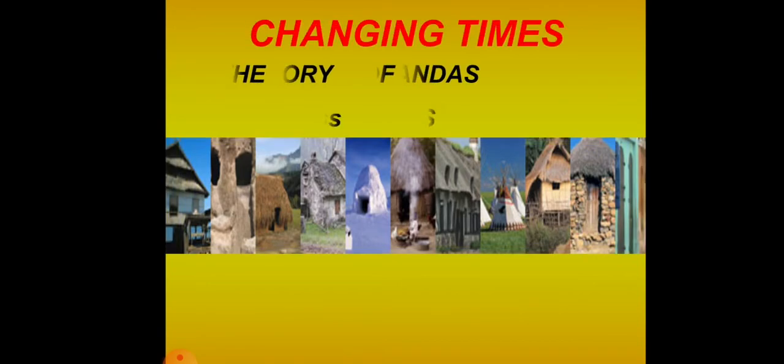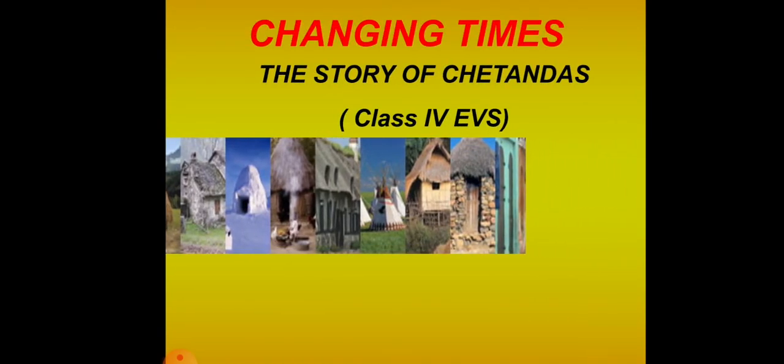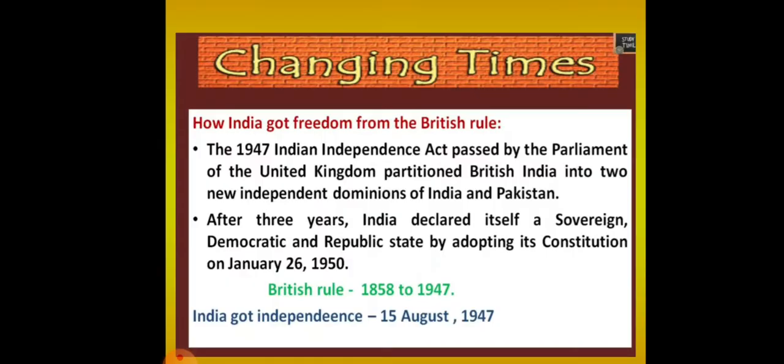Dear children, let us study the new chapter of class 4th EVS, that is Changing Times, which is a story of Chetan Das. Before moving to the chapter, let us understand how India got freedom from the British rule. In 1947, the Indian Independence Act was passed by the Parliament of the United Kingdom, where British India was divided into India and Pakistan.